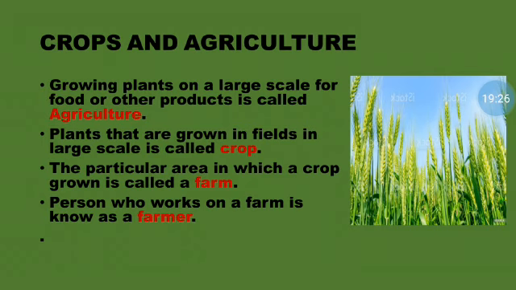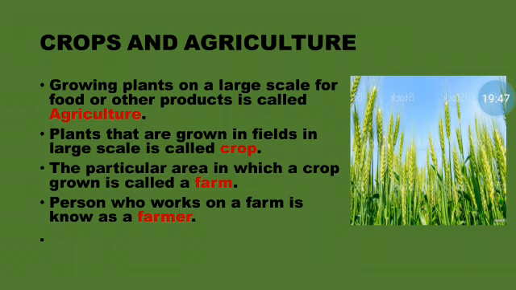So we grow plants on a large scale, so that we can get enough food and other products to fulfill our needs. So practicing or growing plants on a large scale for food and other products is called agriculture.